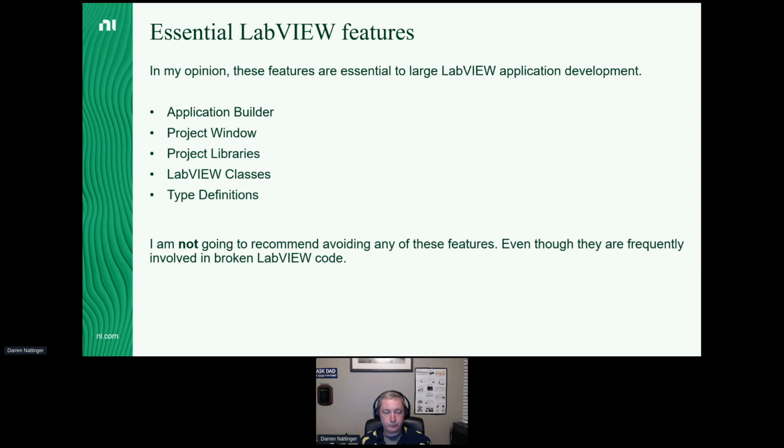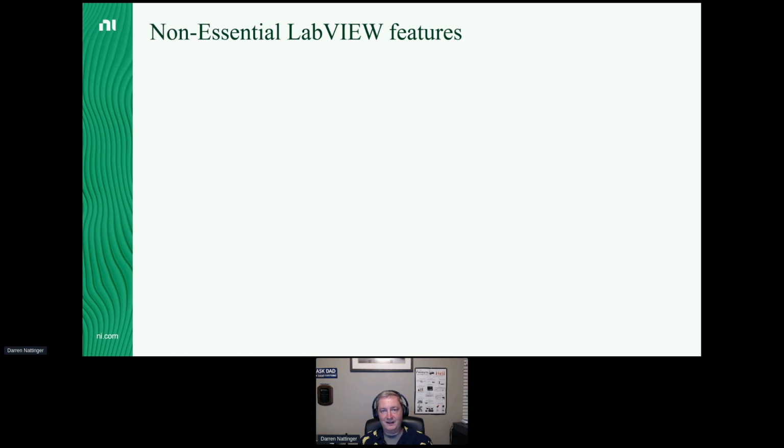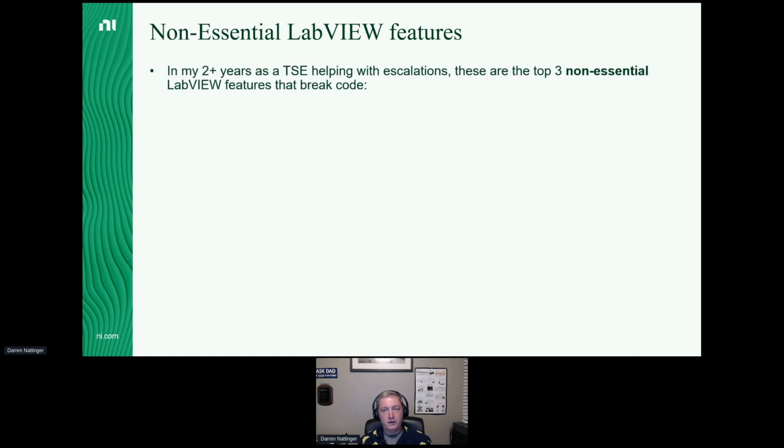LabVIEW application development. But unfortunately, these essential features are very often used alongside non-essential LabVIEW features. So I have been back in the TSE group for 2.5 years now, and I have basically distilled down what LabVIEW features are most often associated with broken code and support issues. And there are 3 features in LabVIEW that are, in my opinion, non-essential to large application development, and yet we see them as support issues a